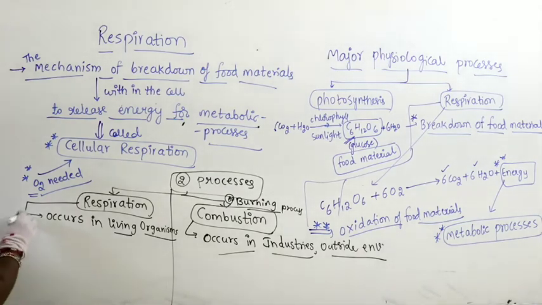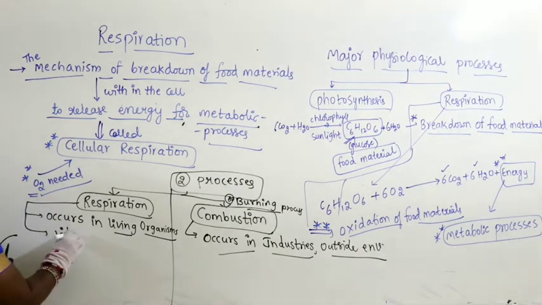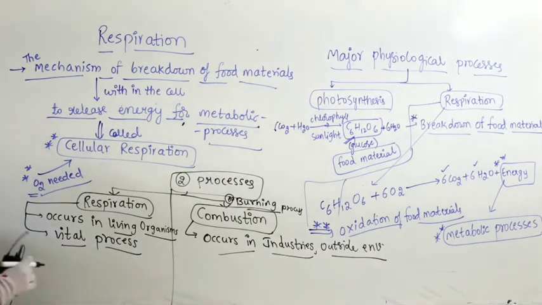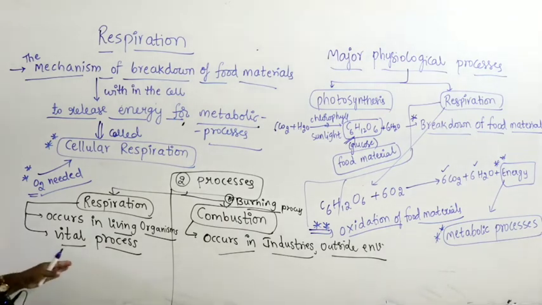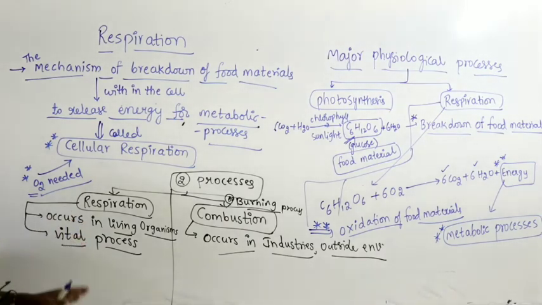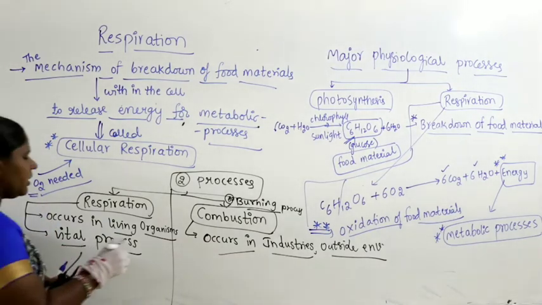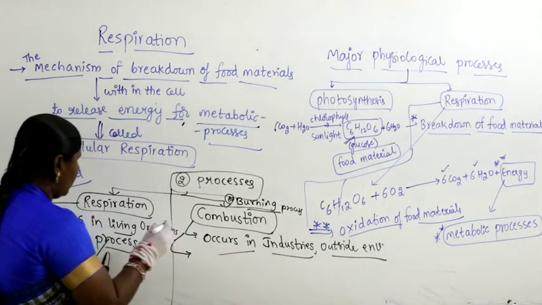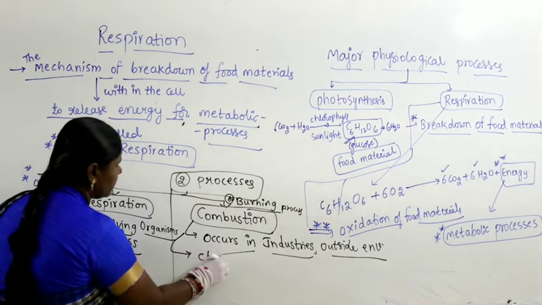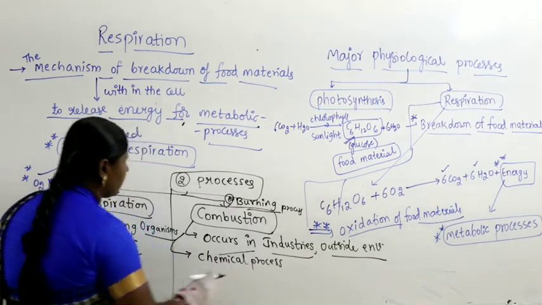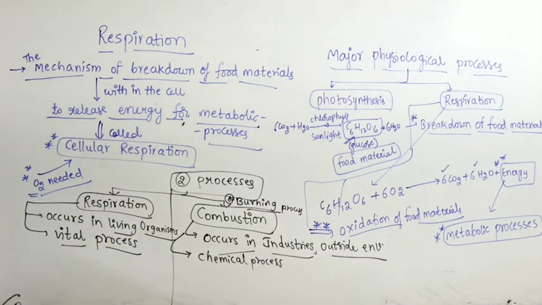Now respiration is a vital process. Why do you call this a vital process? Vital means this is a very important, very essential process. Coming to combustion, it is said to be a chemical process. Now apart from these differences, if you can find some other differences, like, one second, I'll just get the duster.